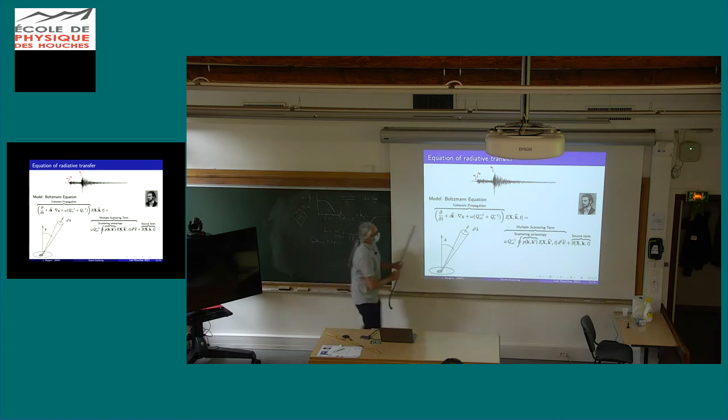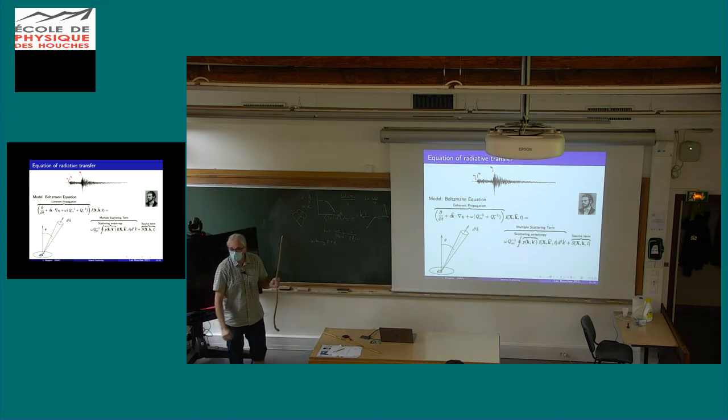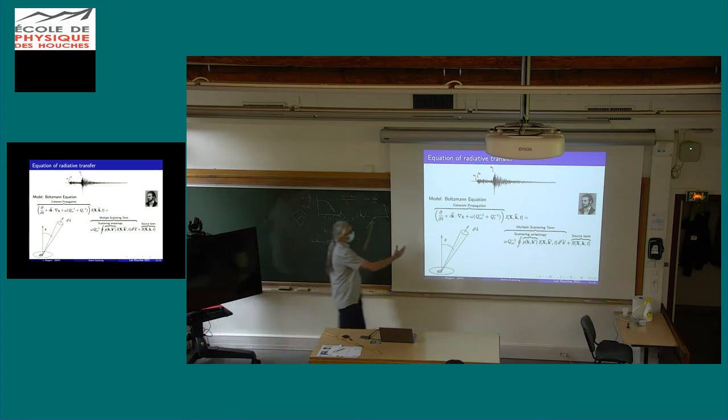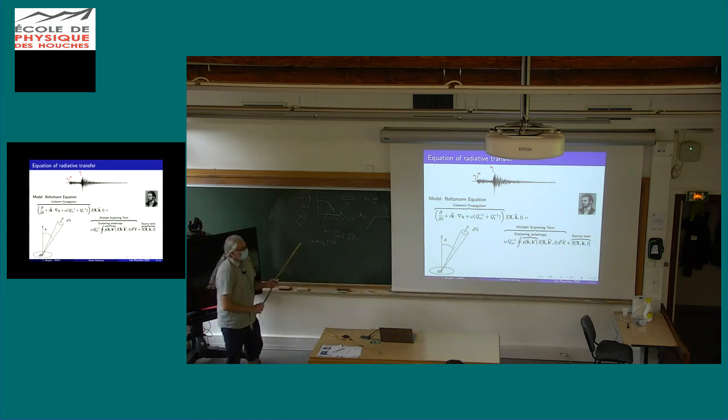Then you propagate coherently to the next scattering event, then you get scattered again. So you can view this equation as something that represents in a compact way the multiple scattering series. It contains everything: the coherent propagation, single scattering, double, triple, and so on.